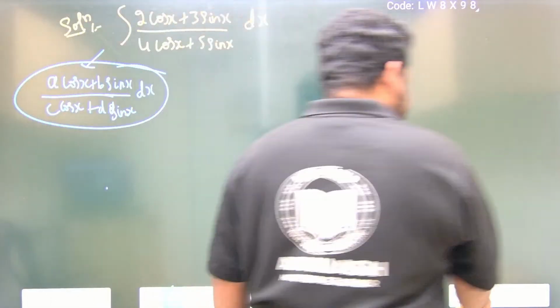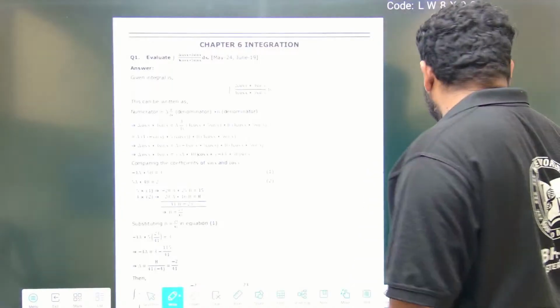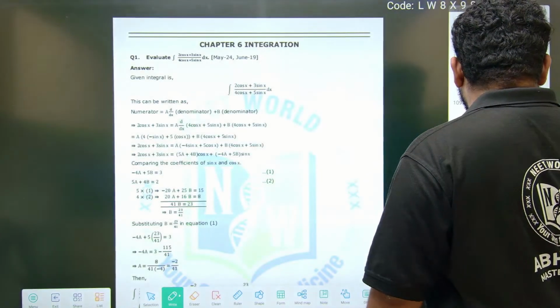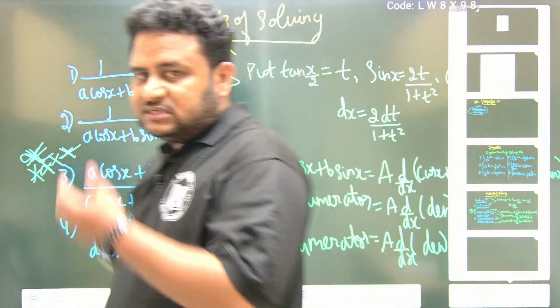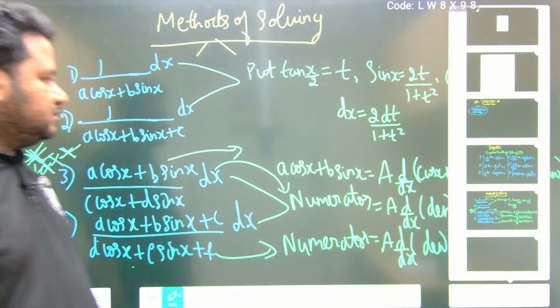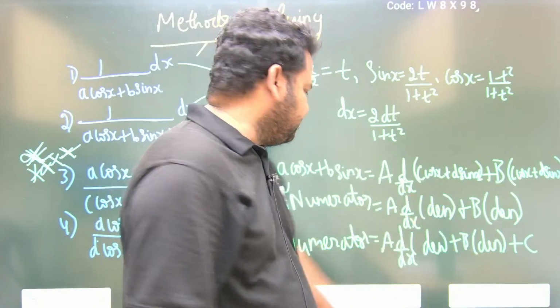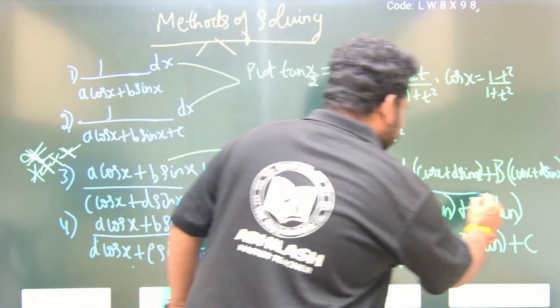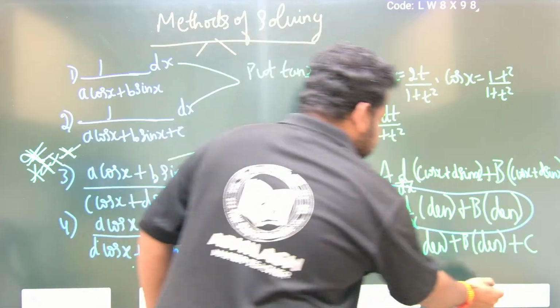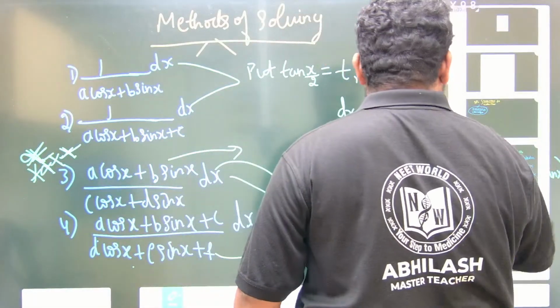We have to apply numerator is equal to a times the derivative of the denominator plus b times the denominator. This is the method we have to apply here, the method we will be following for this question. So that is the same thing that they have given.